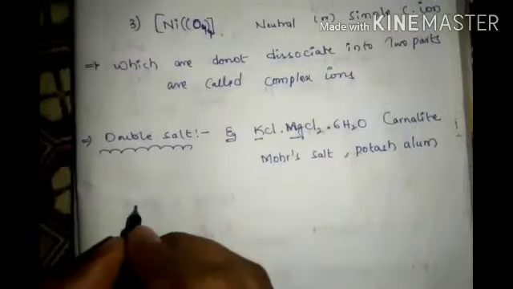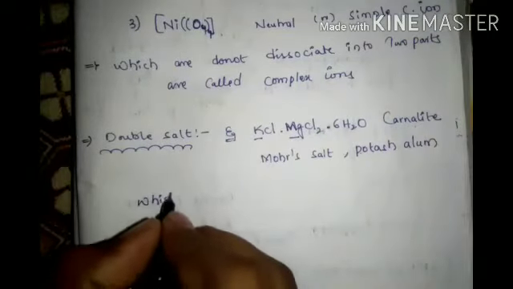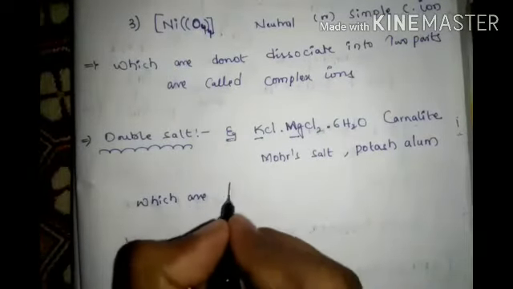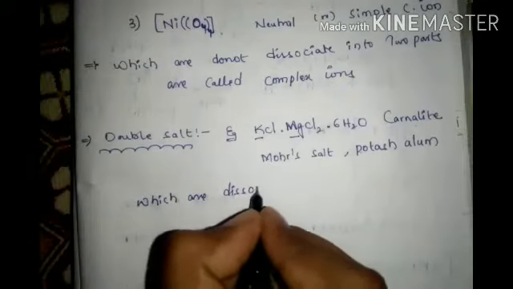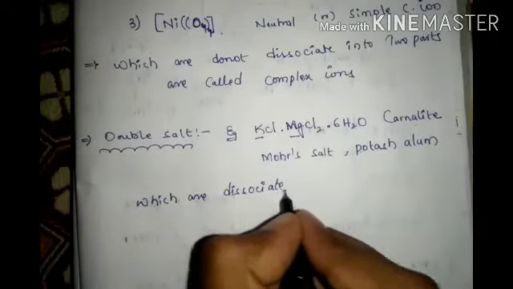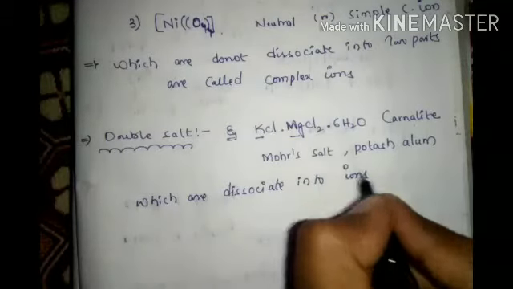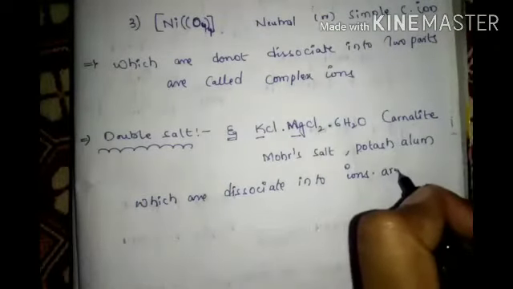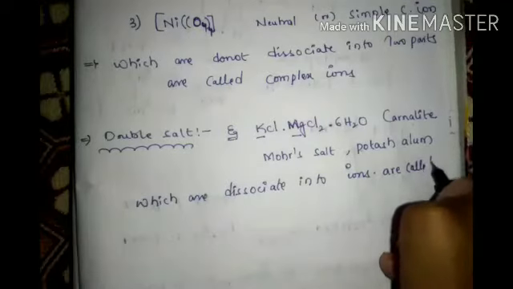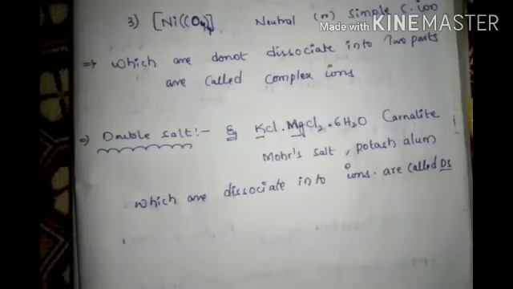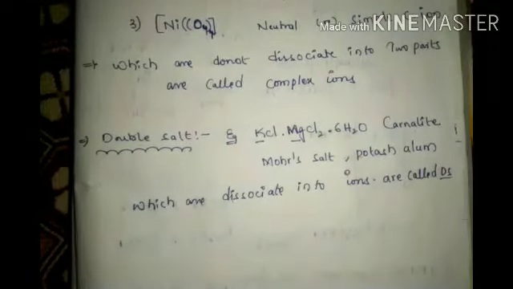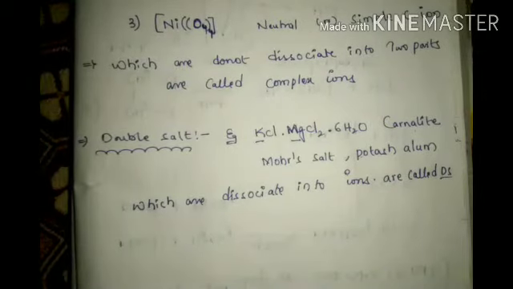What is the definition? Those which dissociate into ions are called double salts.